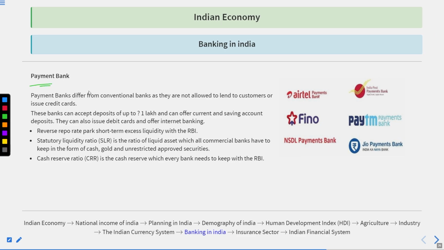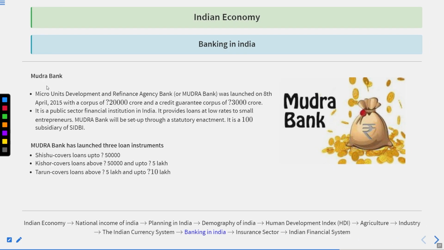Payment banks, if we talk about them, differ from conventional banks: they are not allowed to lend to customers or issue credit cards. Okay. They could only accept deposits of up to 1 lakh rupees, could offer current and savings account deposits, and could issue debit cards and offer internet banking. But other kinds of rules are to be followed by these banks also.